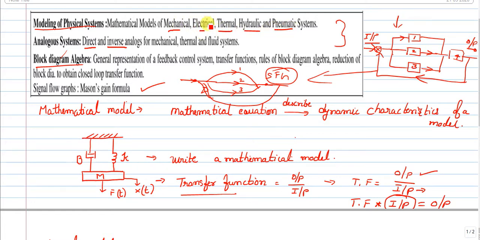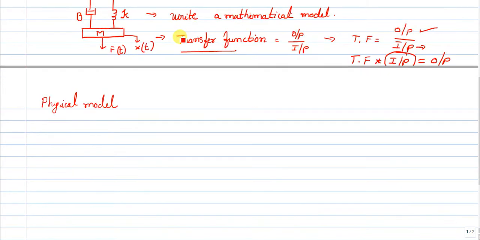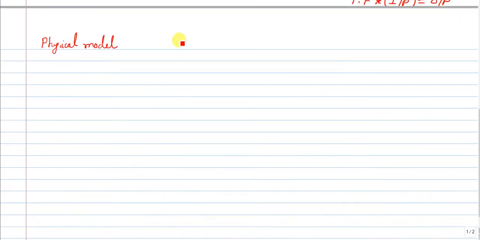So a total of 1 2 3 4 5 models are there. We will consider examples from each. Maybe from mechanical 2 we will consider, electrical 2, and thermal, hydraulic, and pneumatic. We will consider the examples, and we will further resolve them. So this is the first one, physical model. Under this I can take the first segment as A, that is analysis of mechanical system.